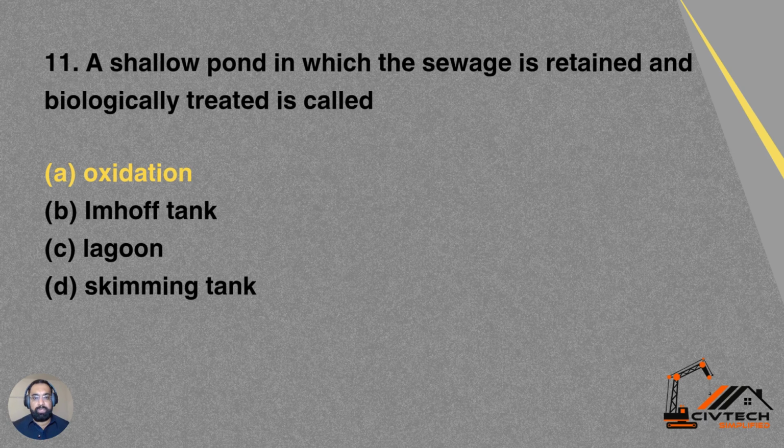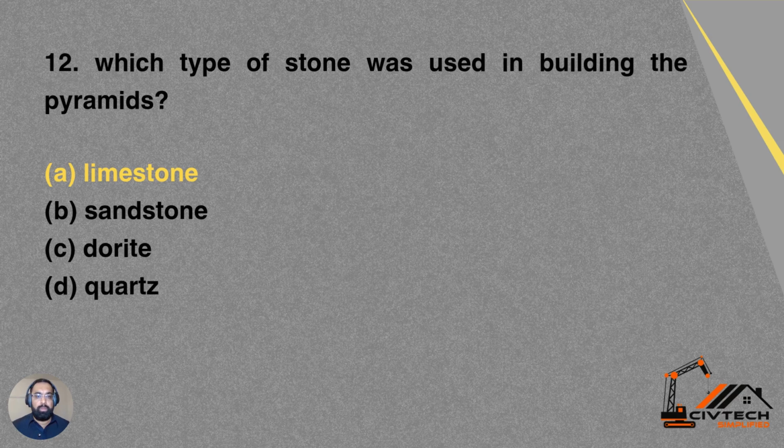Question 11. A shallow pond in which the sewage is retained and biologically treated is called. Option A, oxidation pond. Option B, Imhoff tank. Option C, lagoon. Option D, skimming tank. So this process is called oxidation. A is the correct answer.